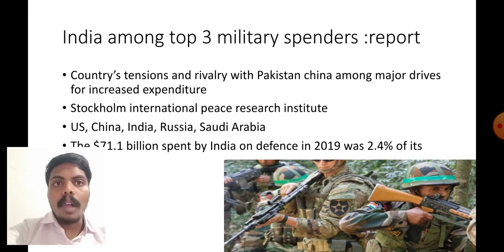Next one, India among top 3 military spenders report. Which report is given for this? India is among the top 3 military spenders. Please concentrate on it. It is very important. Why? Because in previous exams a question was asked on it. The top 3 are the largest 3 countries spending on militaries. India is spending more on military because of tensions and rivalry with Pakistan and China, among the major drivers of increased expenditure. That's why we are increasing expenditure on the military.